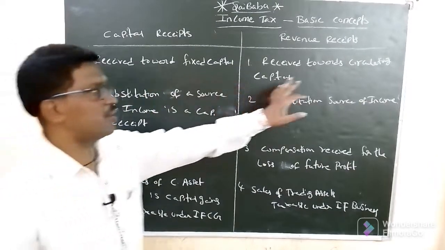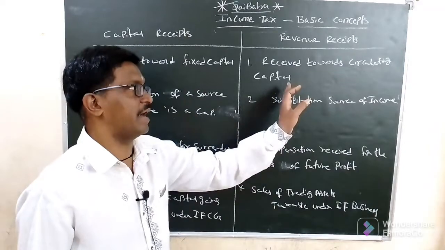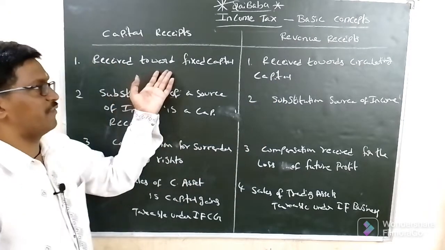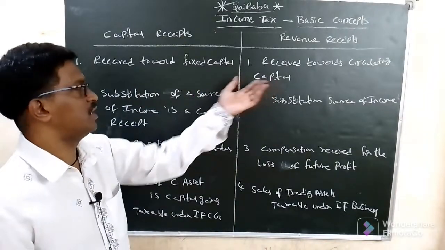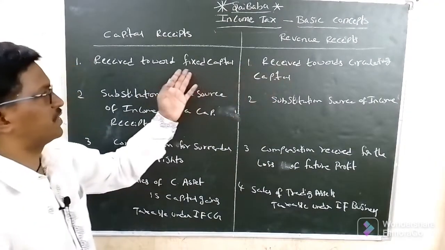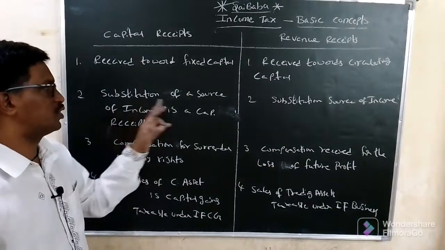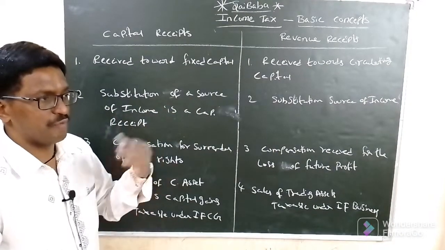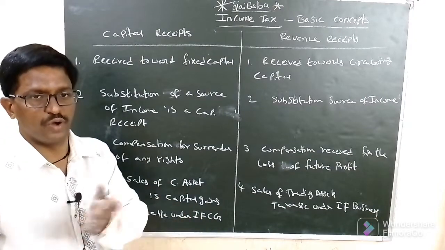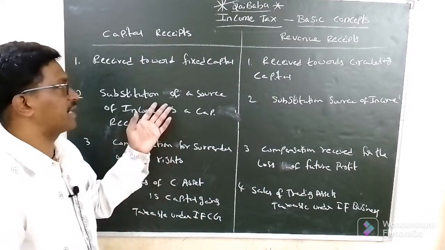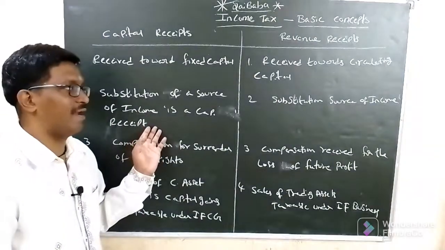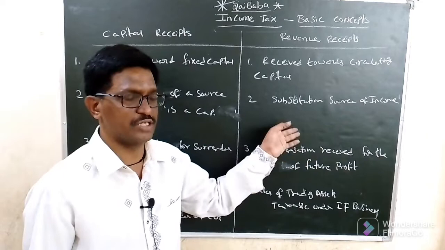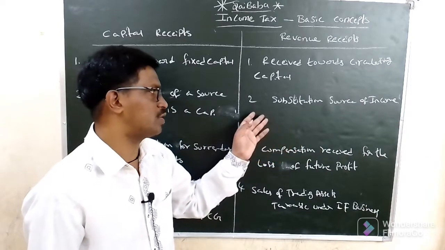Received towards the circulating capital, it means a current asset amount will be received. For example, sale of goods is a revenue receipt, sale of fixed assets will be a capital receipt. Substitution of a source of income is a capital receipt. For example, if you sell land for purchasing machinery, it is a capital receipt, as it is a sale of land. Substitute source of income is capital, while sale of goods, sale of waste material, sale of scrap are revenue receipts.